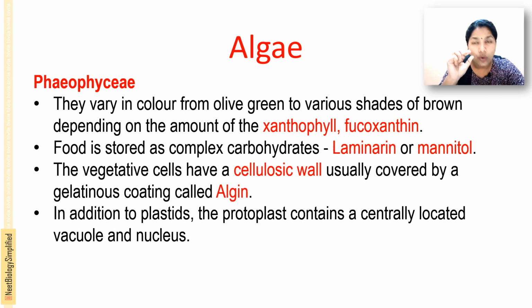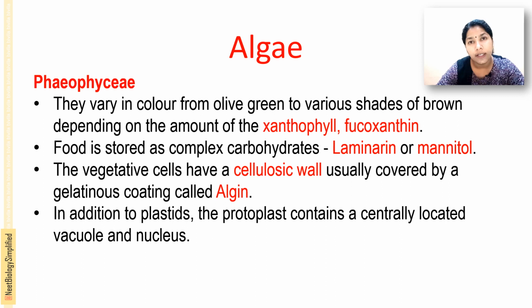And food is stored as a complex carbohydrate. There it is starch along with protein. Here it is laminarin or mannitol. In the case of Phaeophyceae, the food is stored as laminarin or mannitol, a complex carbohydrate. And in Chlorophyceae, the cell wall contains cellulose. Here also the cell wall is cellulosic and it is covered by algin, which is a gelatinous coating.